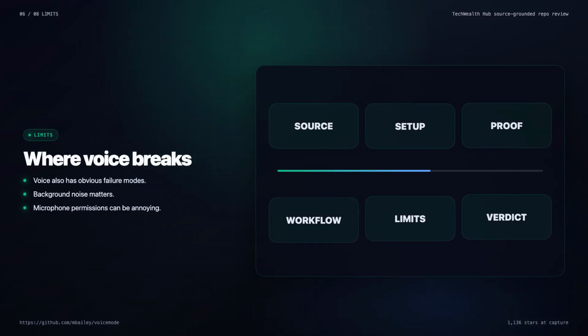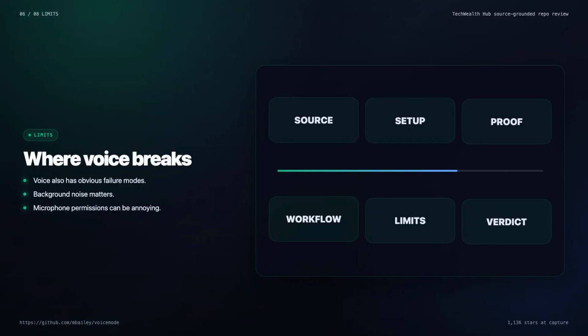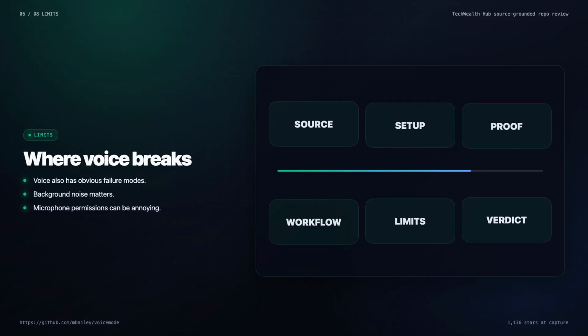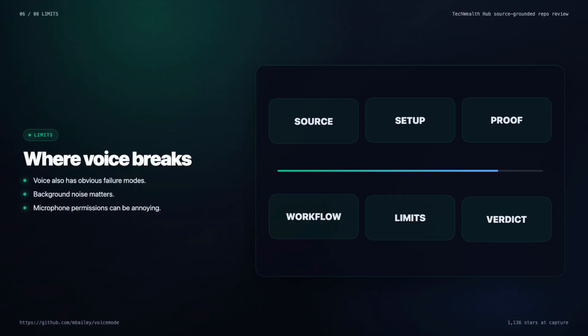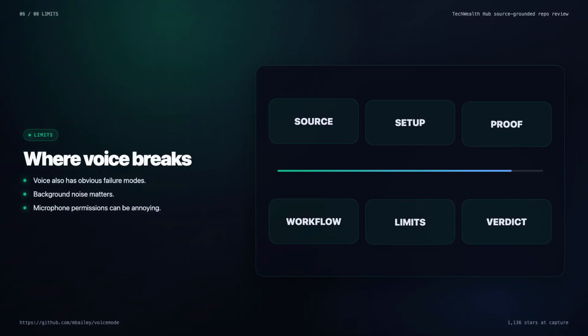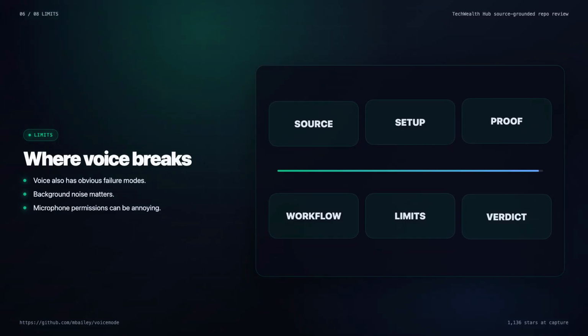That is why the video should test a real coding task with technical words, not just say hello. It should show where the transcript is accurate and where it struggles. A blunt review will be more useful than a hype clip. The question is not whether voice feels cool. The question is whether it saves time in a real Claude Code workflow.